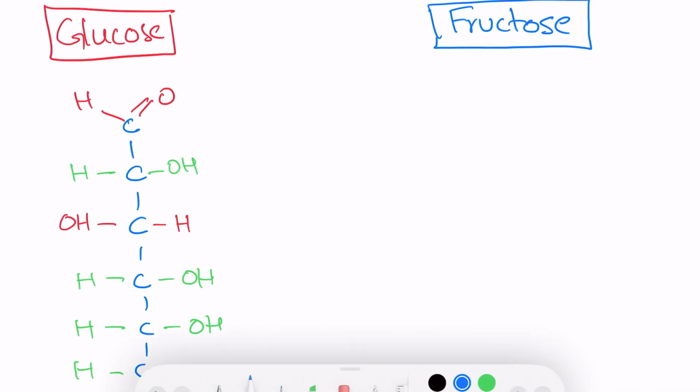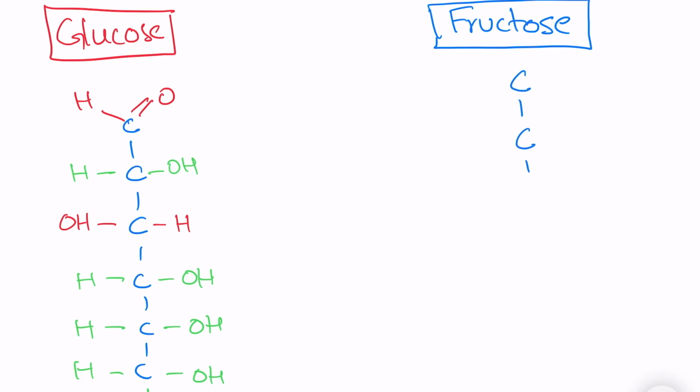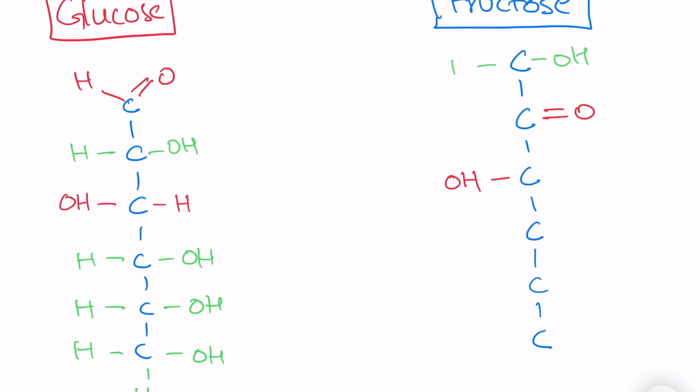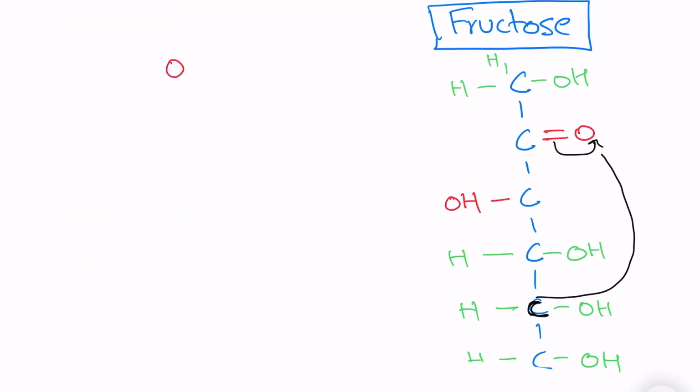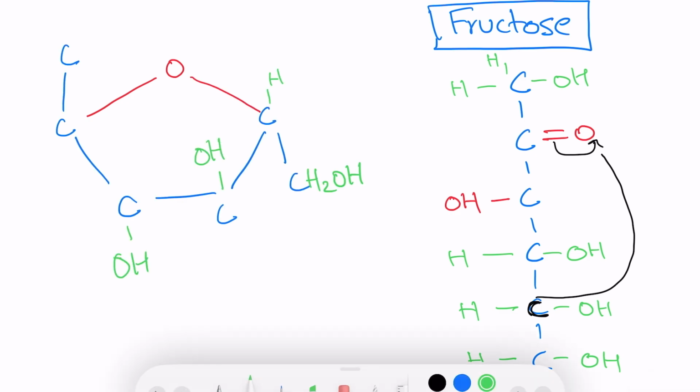Now let's look at the structure of fructose. Just like glucose, it also has 6 carbon atoms, but instead of an aldehyde group, it has a keto group on carbon number 2. And then carbon number 3 has an OH group attached on the left side, and the remaining structure is just like that of glucose. In aqueous solution, fructose also forms rings, but that ring is a little bit different from glucose and galactose. This bond from oxygen shifts here and connects to the carbon number 5. And the ring thus formed is 5-cornered, just like this.